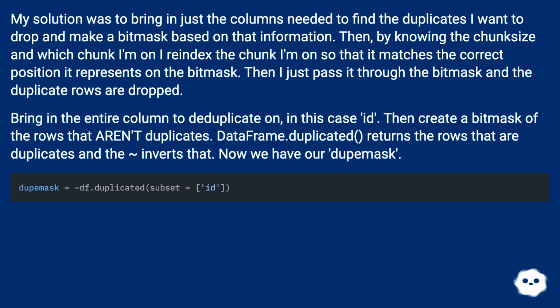Bring in the entire column to deduplicate on, in this case ID. Then create a bit mask of the rows that aren't duplicates. DataFrame.duplicated returns the rows that are duplicates, and then we invert that. Now we have our dupe mask.